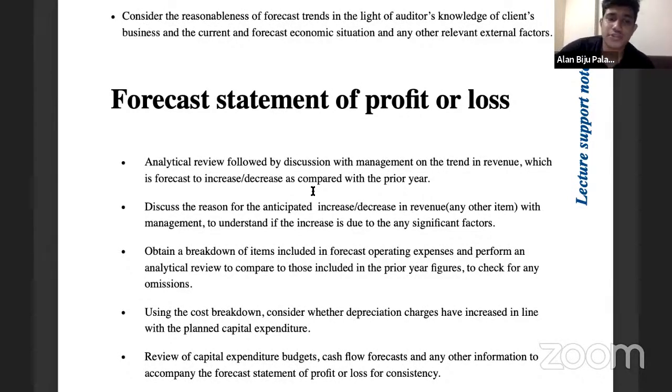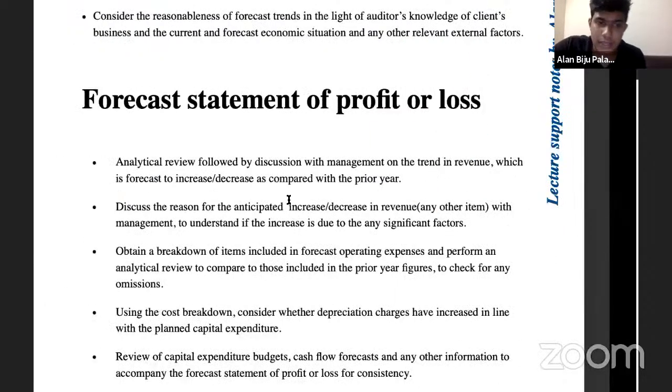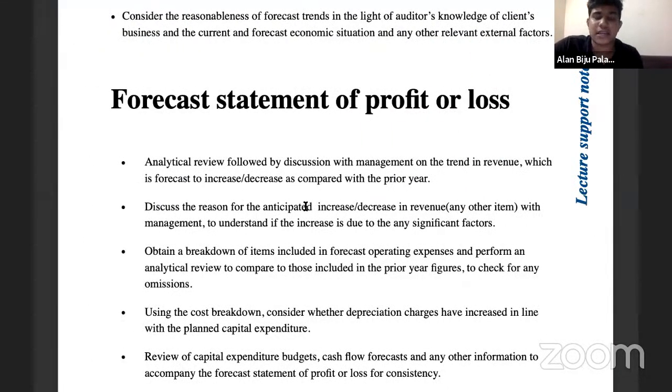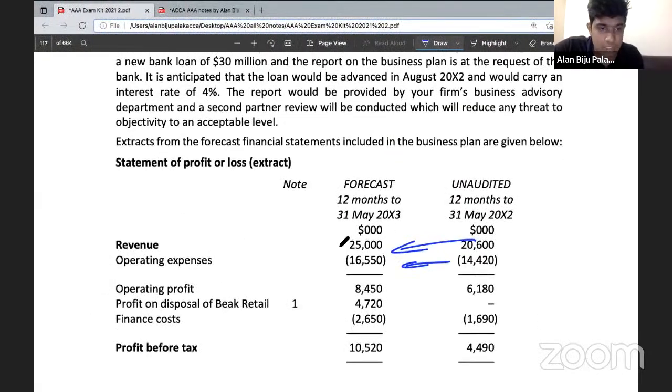The next one, you see what impact has been created over the expenses. Well, the expenses have also increased. So just take the addition of the expenses and the percentage increase in expense. Then again, you need to write the point here: discuss the reason for the anticipated increase in expenses by 20% as compared with the prior year. Then you can obtain a breakdown of these expenses and compare the breakdown with the prior year to understand whether there are any omissions. Then there's a profit on disposal here, right? So you can recalculate the profit on disposal.